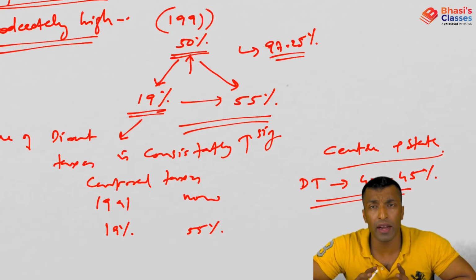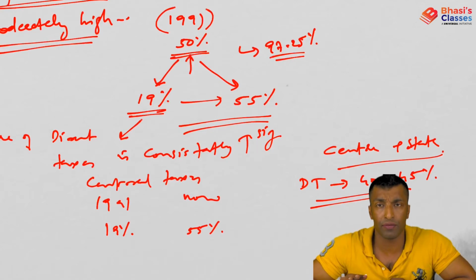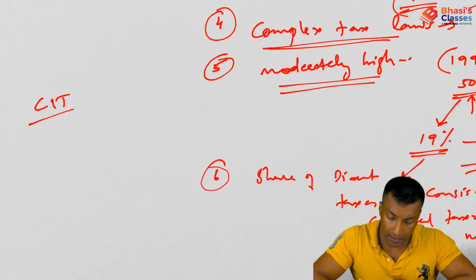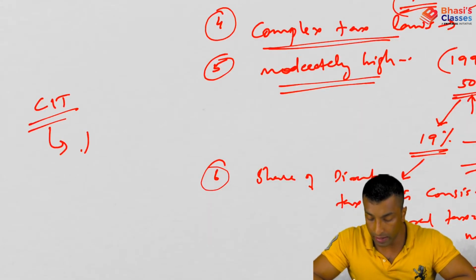Okay, so this is a brief idea that you need to have. You don't want to remember exact figures, exact percentages. That's actually not required. What about corporate income tax? Corporate income tax, it actually decreased.